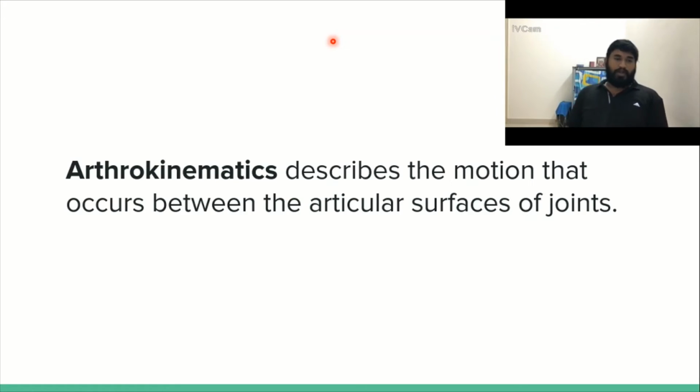So arthrokinematics. What is arthrokinematics? It describes the motion that occurs between articular surfaces of a joint. As simple as that. So what is osteokinematics? Osteokinematics is how movement occurs with regards to the three cardinal planes, isn't it? Your arthrokinematics is just the description of movement which occurs between these articular surfaces. Usually, typically, one is a convex and one is a concave structure, right?